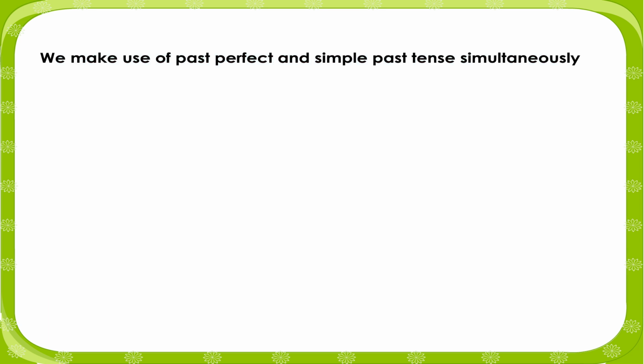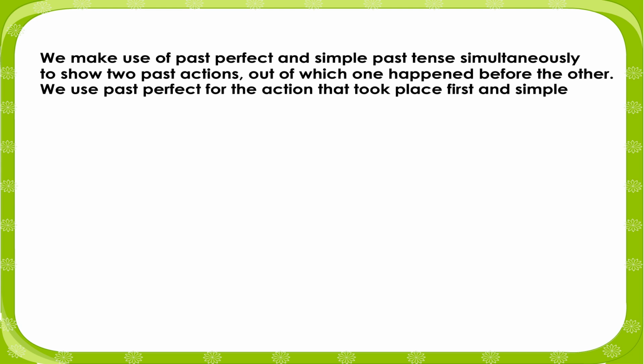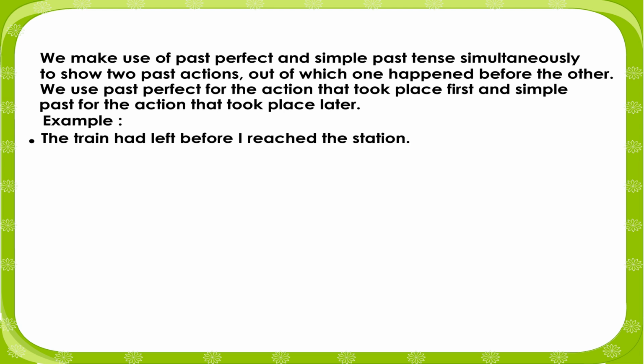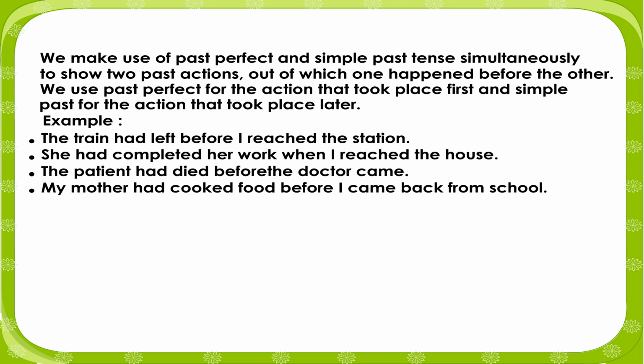We make use of past perfect and simple past tense simultaneously to show two past actions, out of which one happened before the other. We use past perfect for the action that took place first and simple past for the action that took place later. Example: The train had left before I reached the station. She had completed her work when I reached the home. The patient had died before the doctor came. My mother had cooked food before I came back from school. We had reached school before the bell rang.